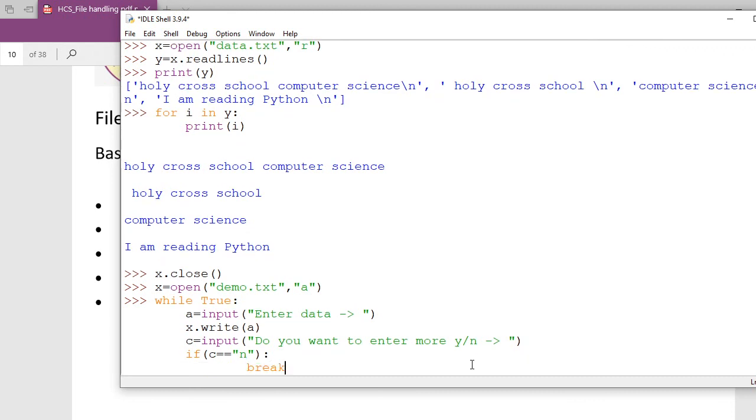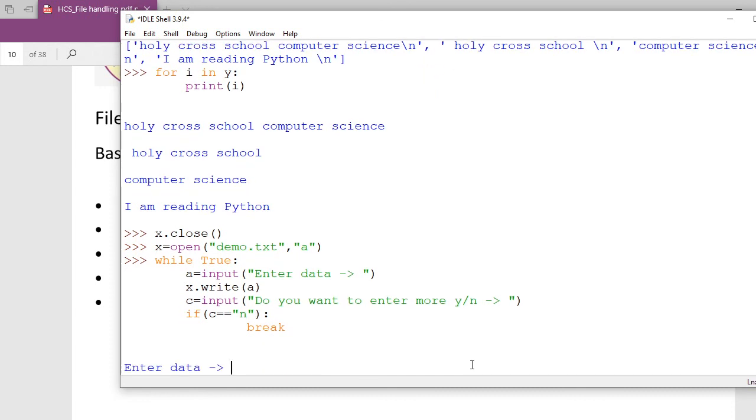The break keyword is there, and if not, then automatically it will go to the true part again, it will always be true. I had written only a few lines, but these few lines are going to help us enter more data according to my will. I am going to press the enter key, and now this is going to run. You see, enter data, it is running.